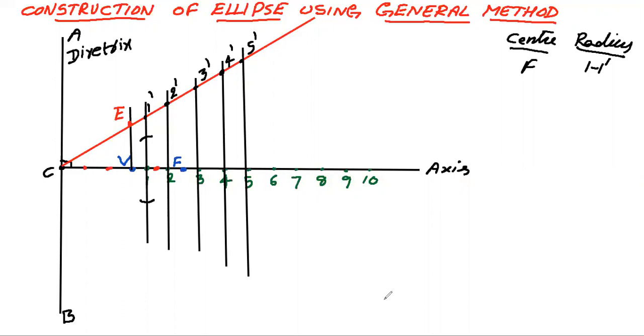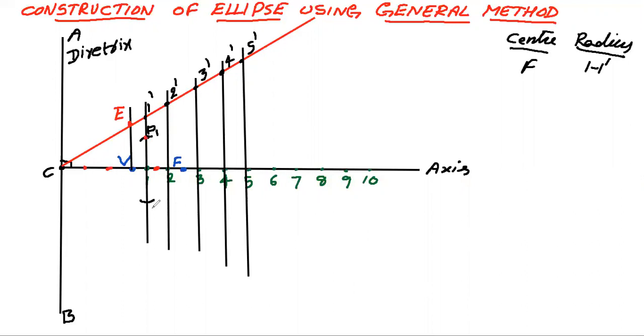So this intersection point I am taking as P1. I will mark that intersection point with some red color so that you can easily locate it.